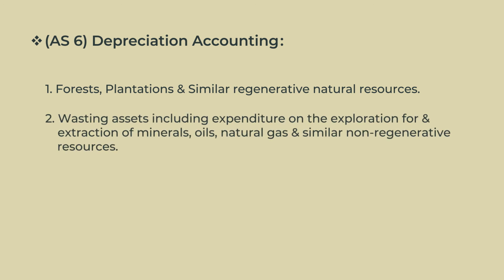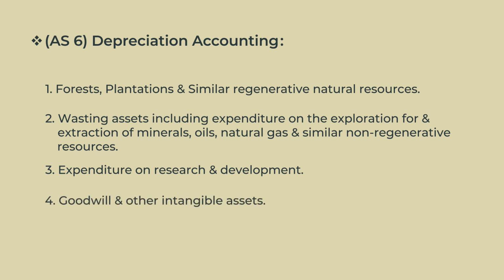Second, wasting assets including expenditure on the exploration for and extraction of minerals, oils, natural gas and similar non-regenerative resources. Third, expenditure on research and development. Fourth, goodwill and other intangible assets. Fifth, livestock.